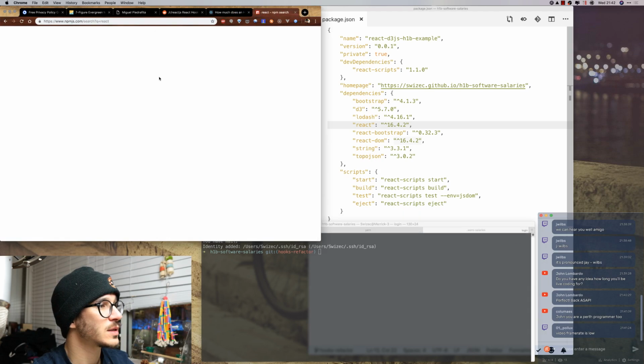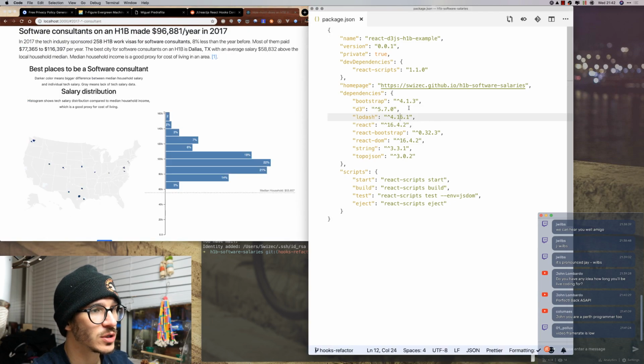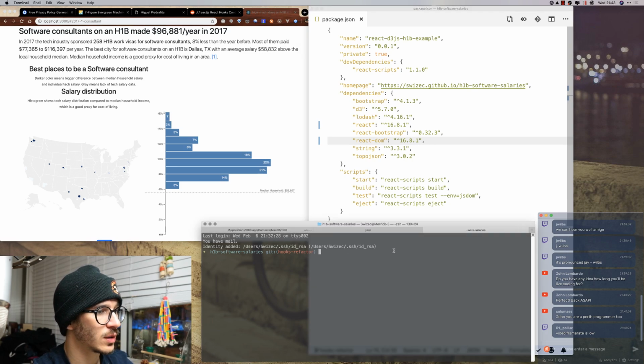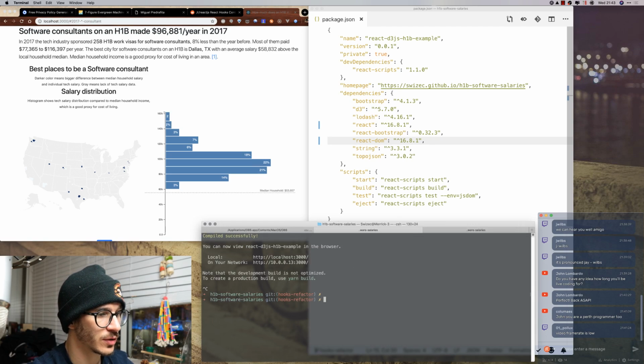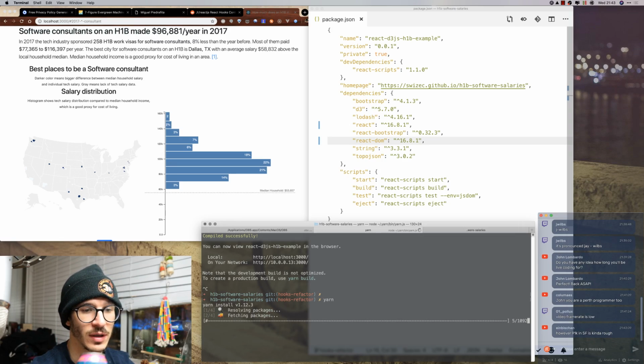So let's see, React 16.8. Wow, it's already 16.8.1. So we're gonna change this to 16.8.1 and React DOM 16.8.2. Let's see, 16.8.1. I'm gonna have to stop the yarn server, unfortunately. We're gonna run yarn again, that installs the updated version of our thing.